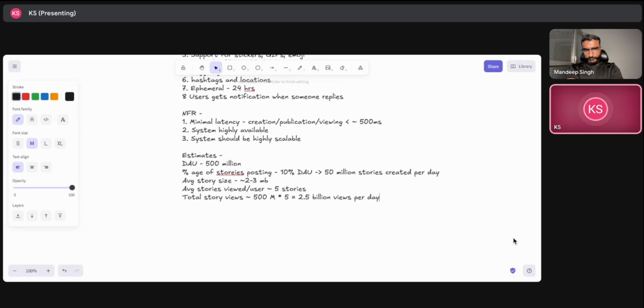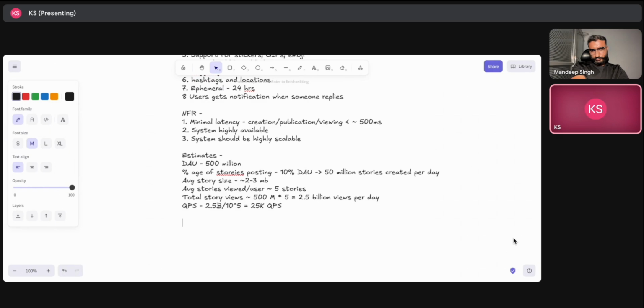For the queries per second our system needs to handle: 2.5 billion in a day, and a day has approximately 10 raised to power 5 seconds, so this comes to around 25K QPS that our system needs to handle.